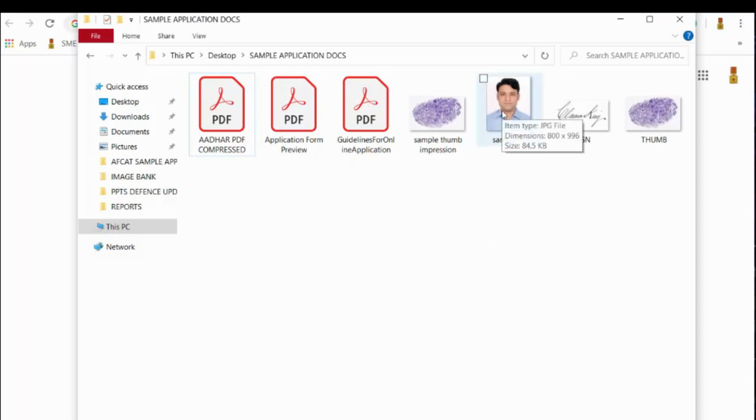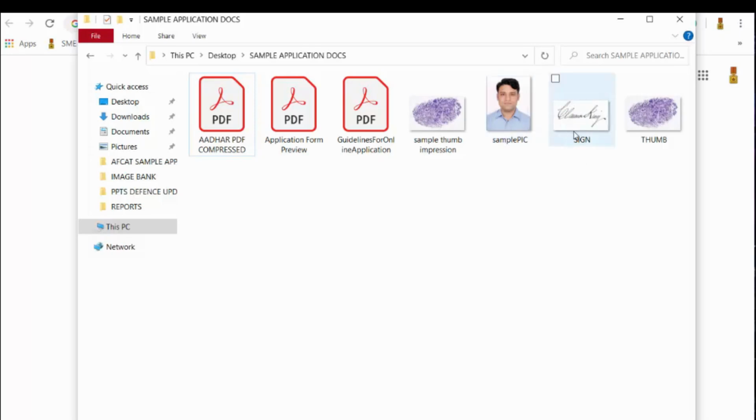Please remember, while applying for this examination, you should have three important documents kept ready. One is your unique identification, which might be an Aadhaar card, a PAN card, or a passport, whichever it is, a soft copy of it, not exceeding 300 kilobytes and not less than 20 kilobytes. You should have your own passport size picture. This should be in JPG or JPEG format only, and its size should not exceed 300 kilobytes and should not be less than 20 kilobytes.